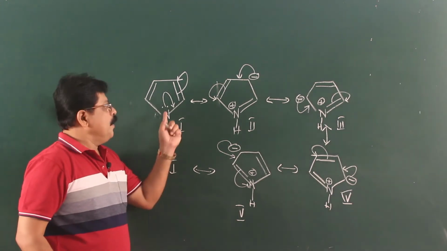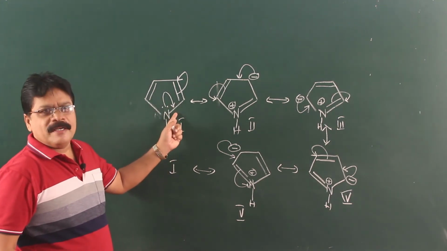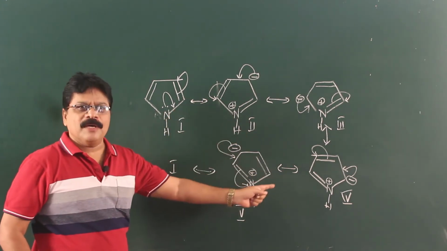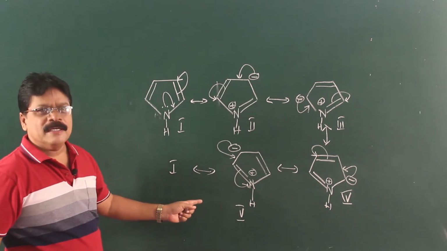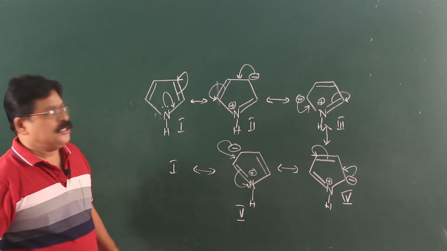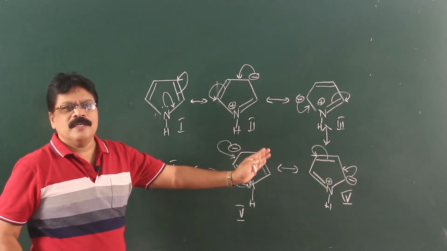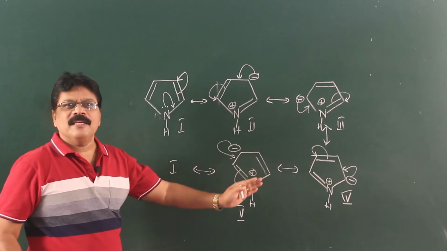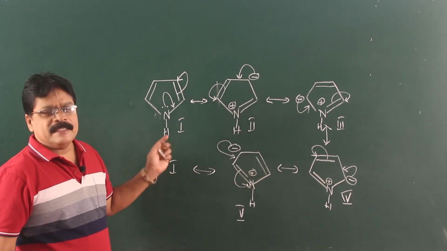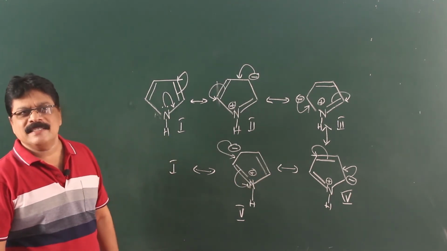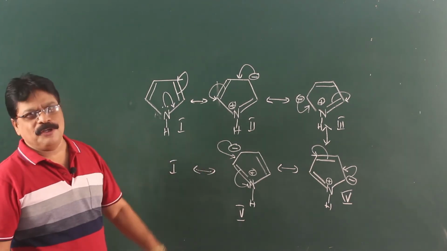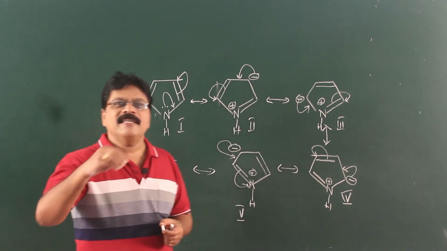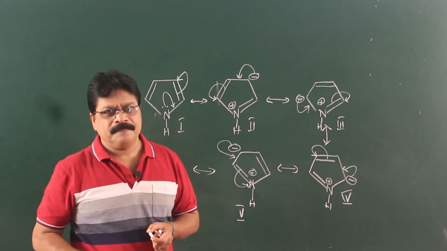So, nitrogen's lone pair electron now forms a pi bond, and that pi electron undergoes delocalization, resulting in the formation of 5 different resonating structures. So, this leads to what? Delocalization, and a homogeneous spread of electrons on the 5 atoms now. This leads to aromatic character, this leads to stability in the molecule. Now, this molecule has become stable. So, that is the reason why nitrogen donates its electrons.